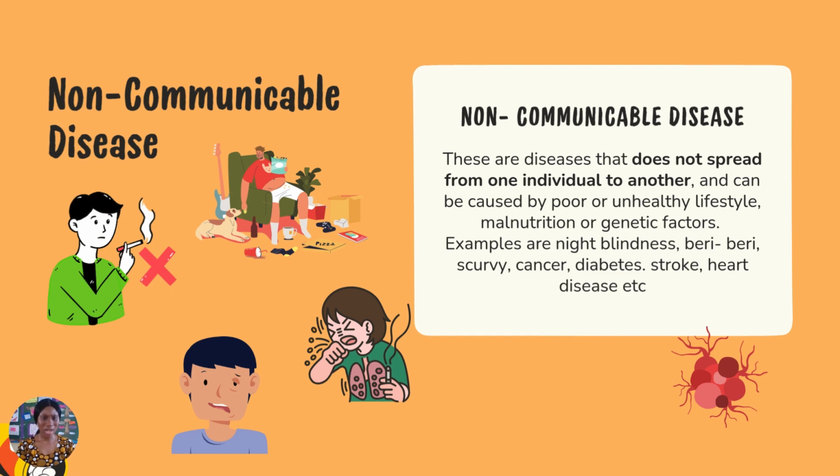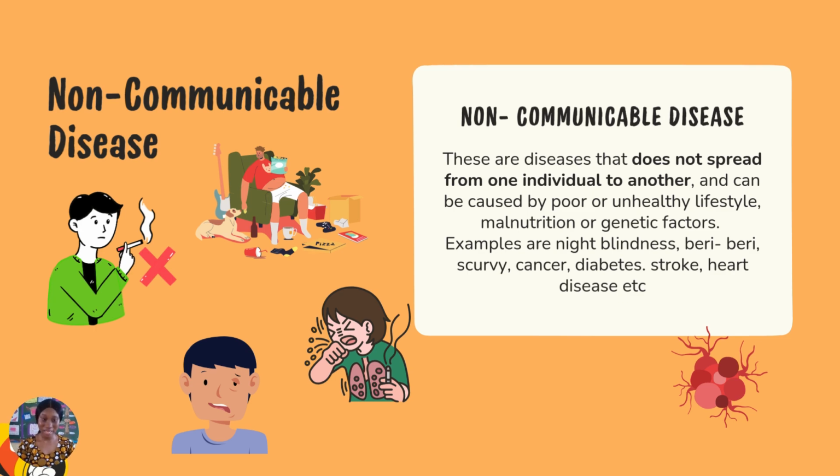Then what causes it? How do we end up having this kind of disease if we cannot collect it? We can't receive it from somebody who is infected. So how do we end up with this kind of diseases? That is through poor and unhealthy lifestyle. We learned about this in sickness and illness. So poor and unhealthy lifestyle, malnutrition. Remember that we learned about malnutrition. That means you're not eating sufficient nutrients, you're not eating sufficient food. So the nutrient that your body needs, you're just giving your body less of that. It's not enough for your body. So you end up with different kinds of diseases.